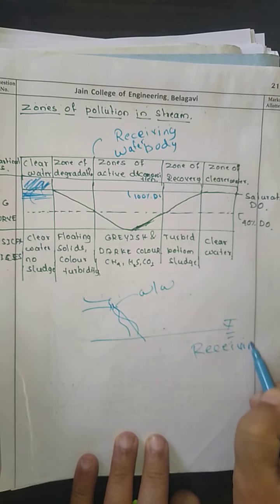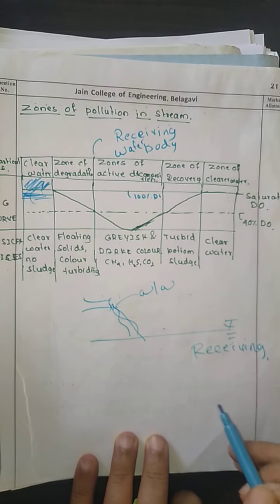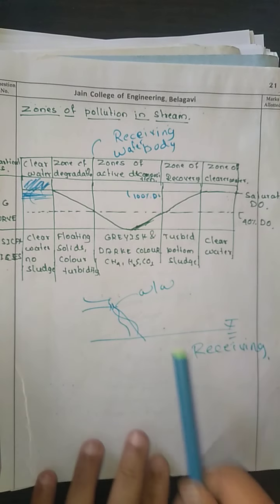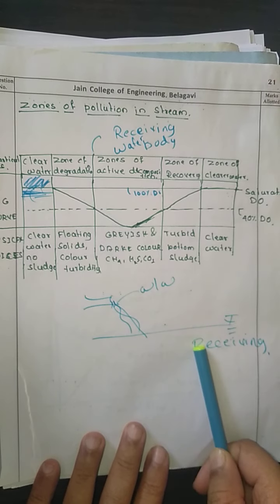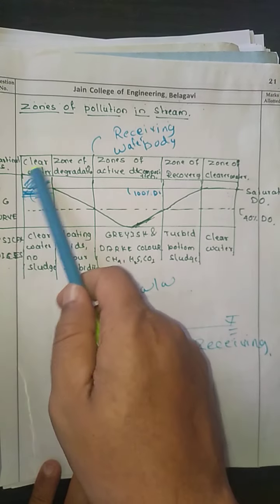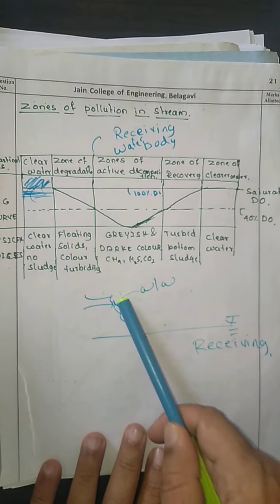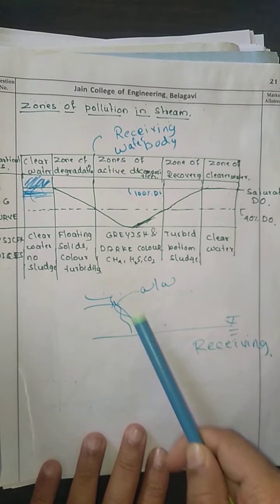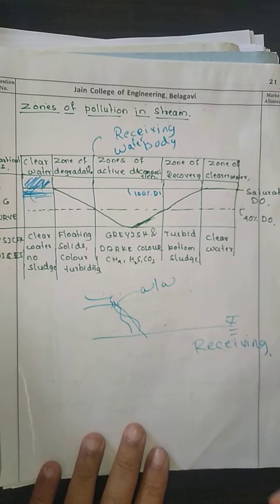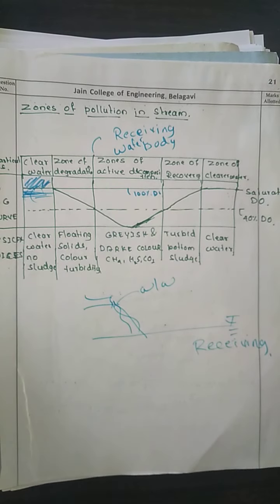In this question, we are discussing how this receiving body is going to behave when we dispose the wastewater to the stream. Before disposing the wastewater, this receiving water body will be clear, which we have shown over here. In the zone of clearer water, the receiving water body will have 100% of DO, 100% of the dissolved oxygen.